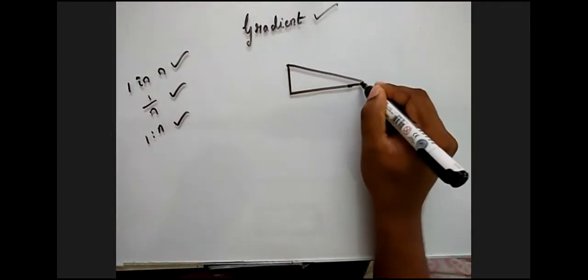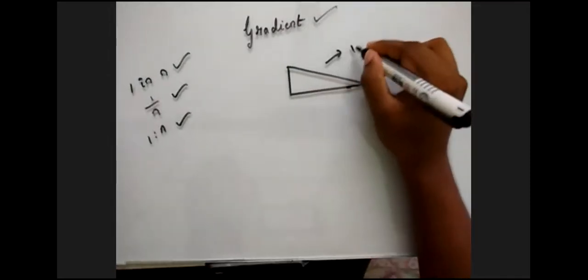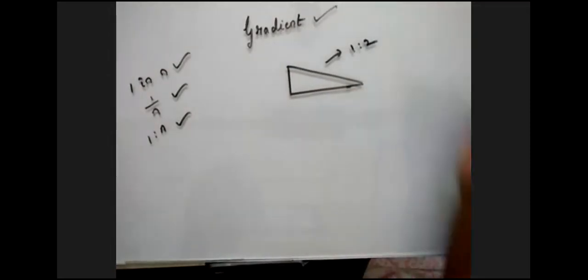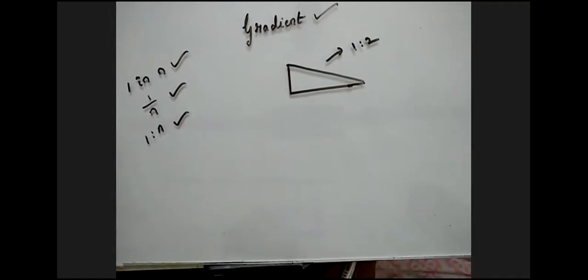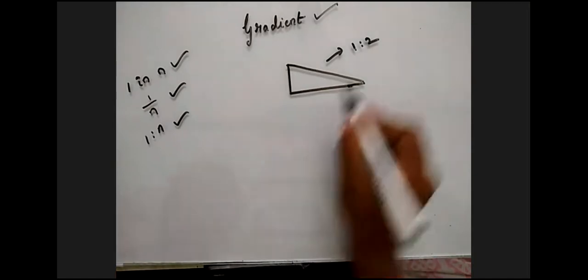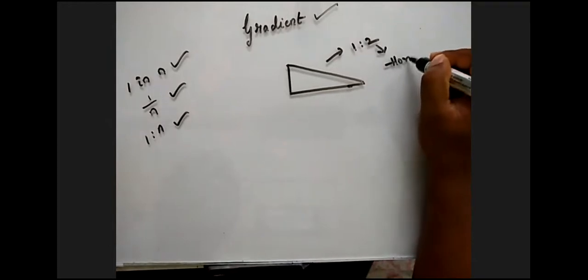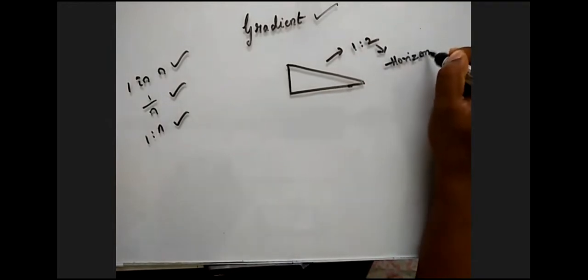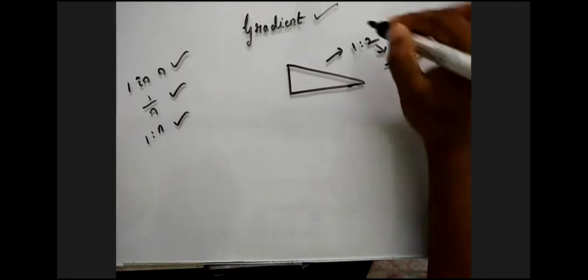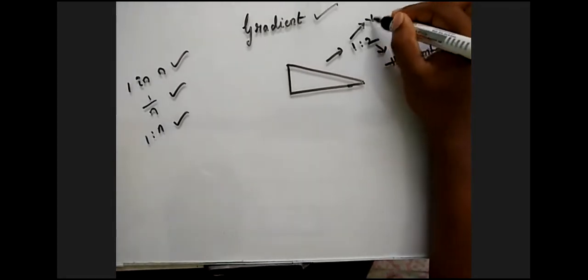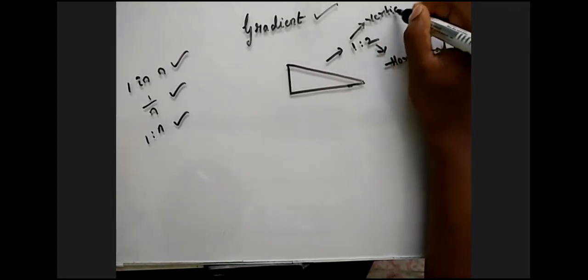Yes, if a node is like this, say for example, this is something like 1:2. What does 1:2 mean? You need to remember. This is horizontal and this is vertical.